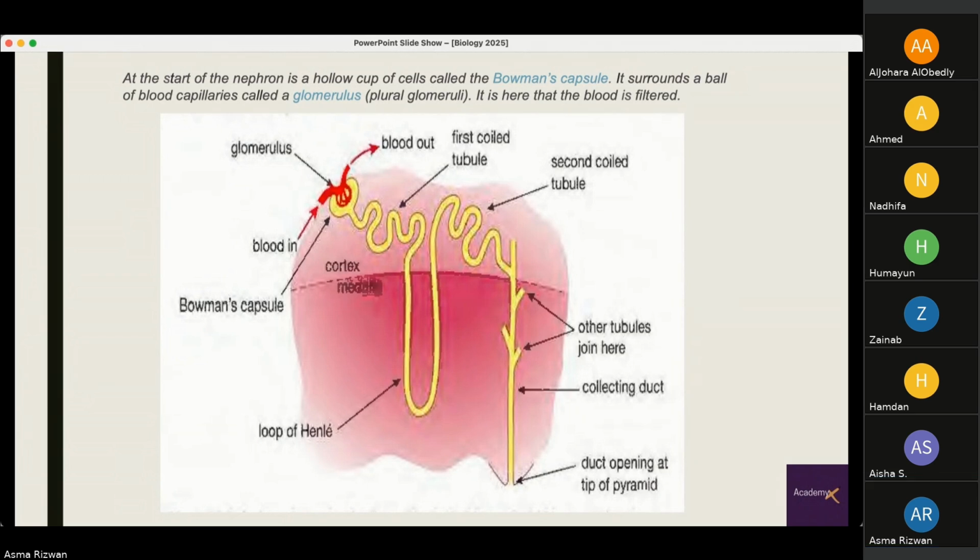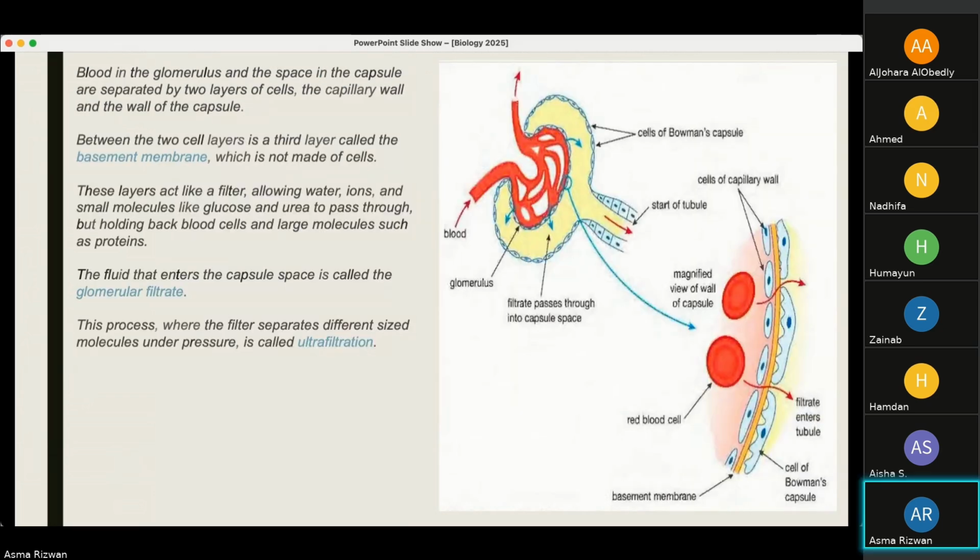So let's see what products are filtered out of the blood and then back into the blood. Blood in the glomerulus and the space in the capsule are separated by two layers: the capillary wall and the wall of the capsule. These are cells of the capillary wall and the cells of the Bowman's capsule.